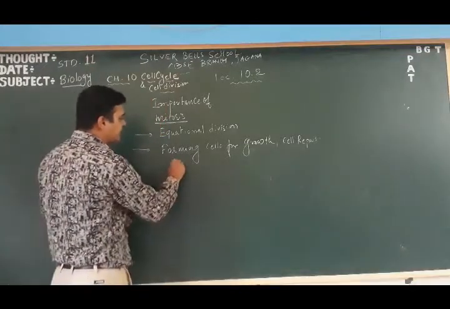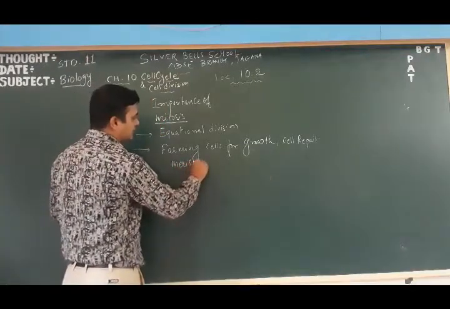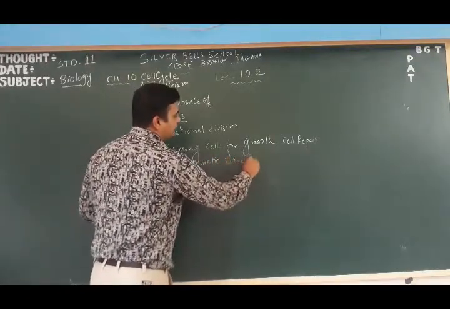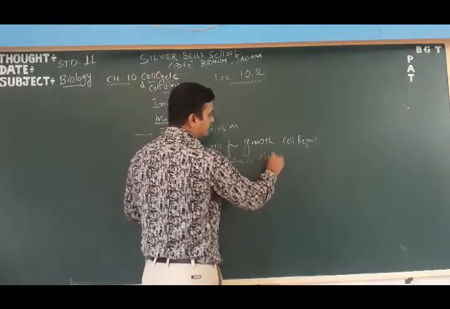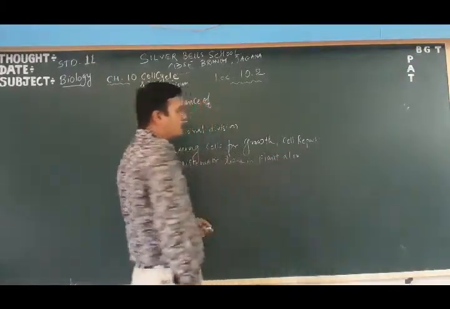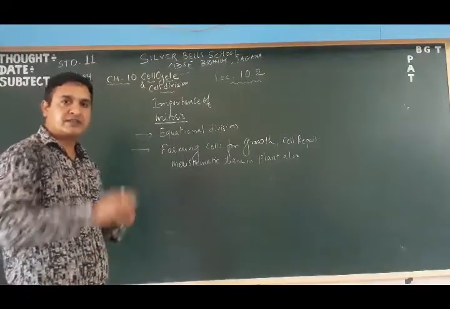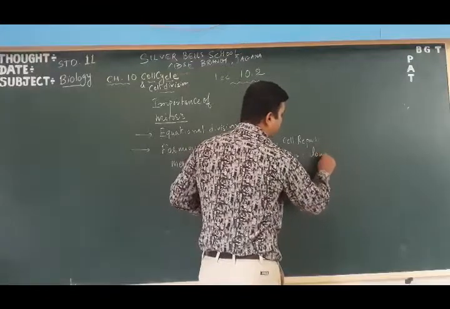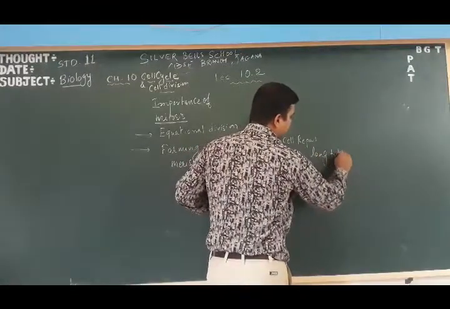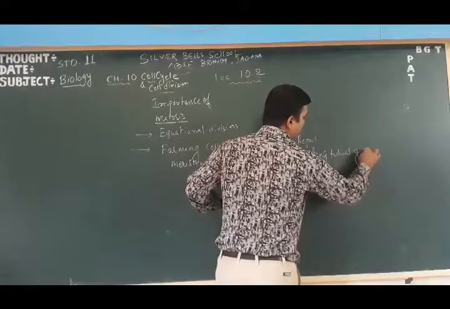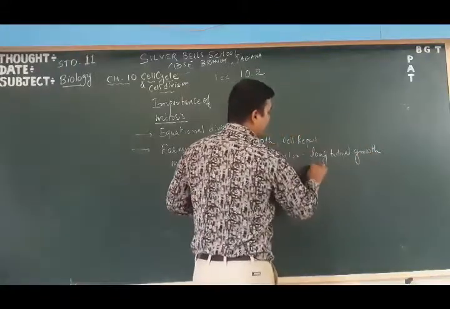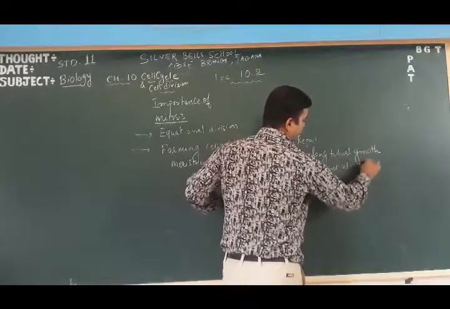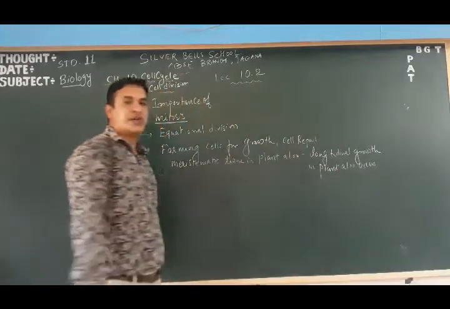Meristematic tissue in plants also divides by mitosis, and the plant length is increased, or longitudinal growth also occurs in plants.